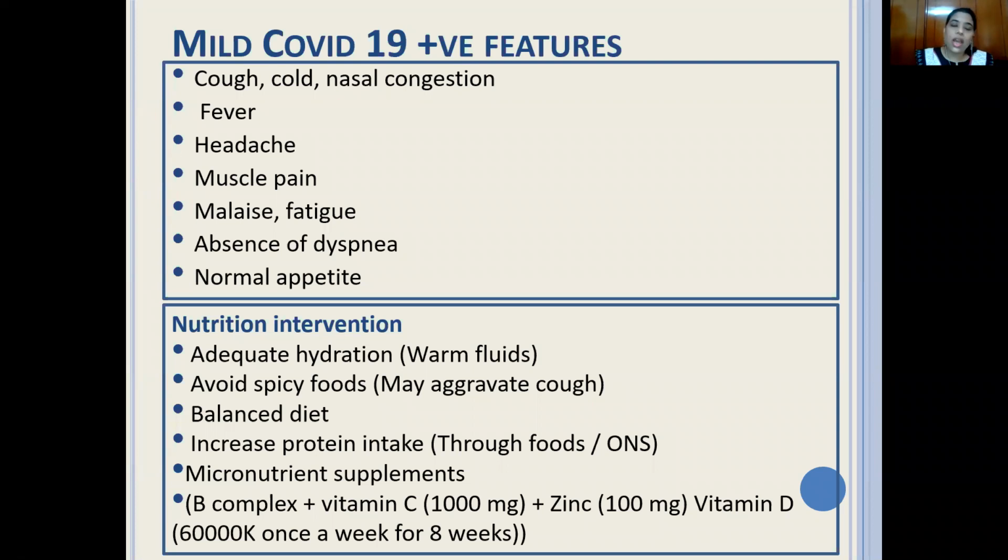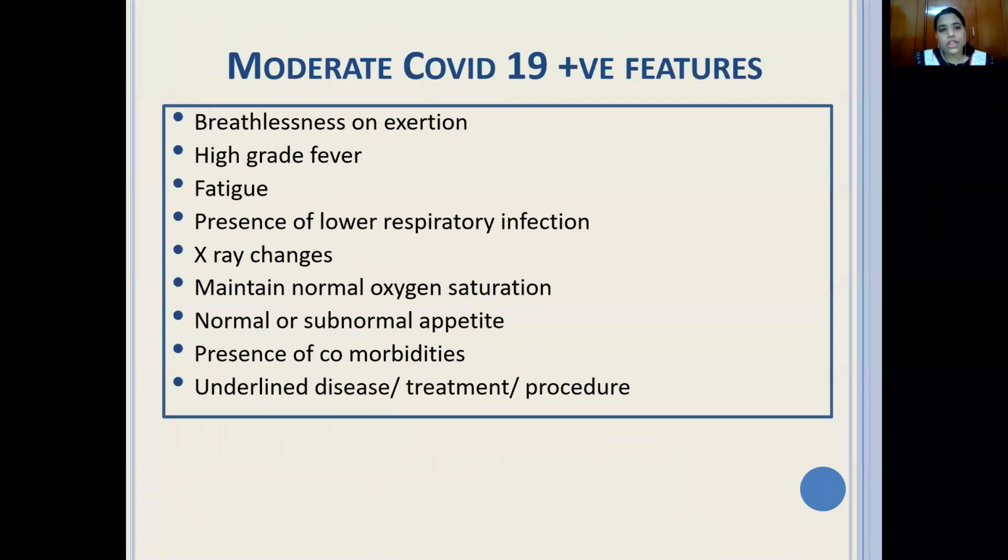Similarly, if the patient has undergone an emergency amputation and is diabetic, with no symptoms at all but comes positive for COVID, you need to focus as a dietitian on the underlying problem, of course the wound management, wound healing nutrients, and most importantly, glycemic control. So yes, it is very important that we pay attention to the COVID aspect, but do not forget that the underlying disease, the problem with which patients might get admitted, needs to be addressed very well. Okay, so this is about mild COVID-19 features.